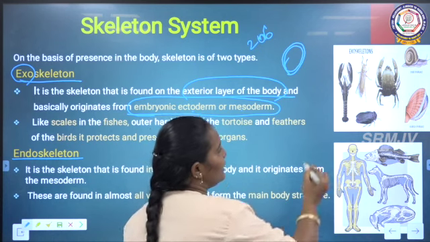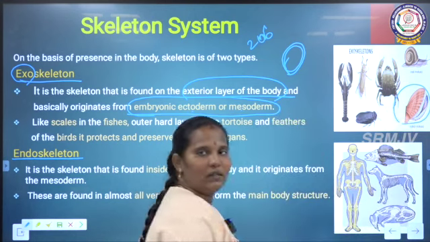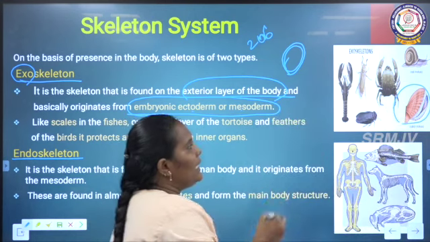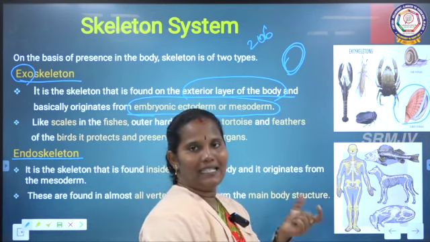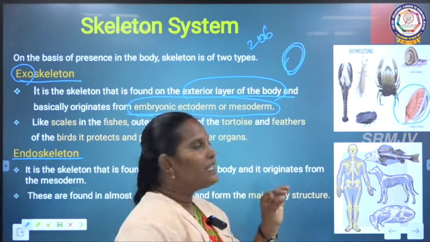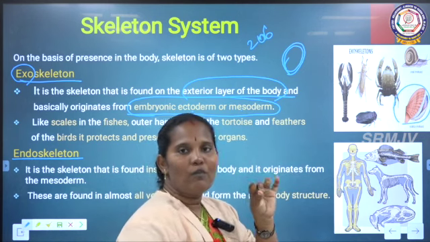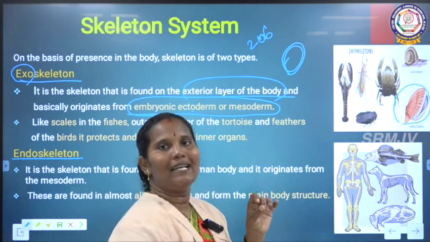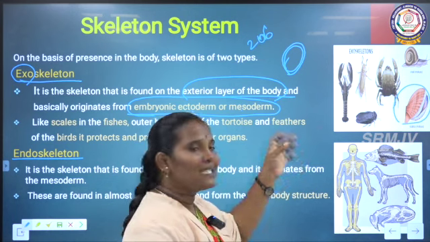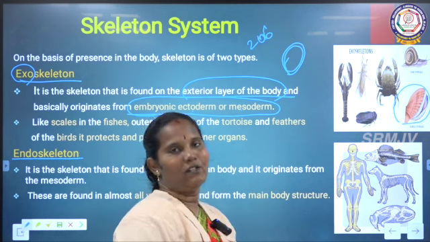See, what examples can we see for these exoskeleton animals? First one we can say is the scallop. We know that the outside has the strongest covering, and inside that only the organism is present. The mollusca is an example. It is actually a soft spongy organism, so it is covered with a shell. This shell is an example for the exoskeleton.